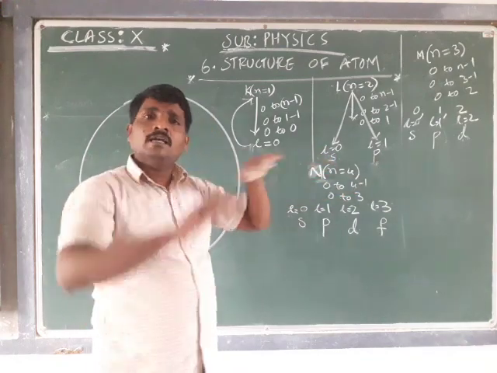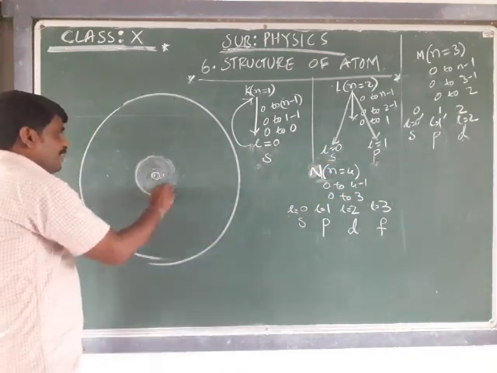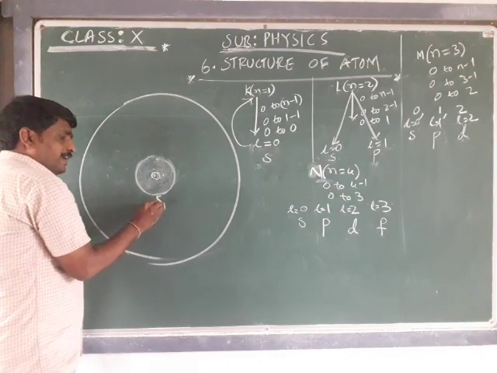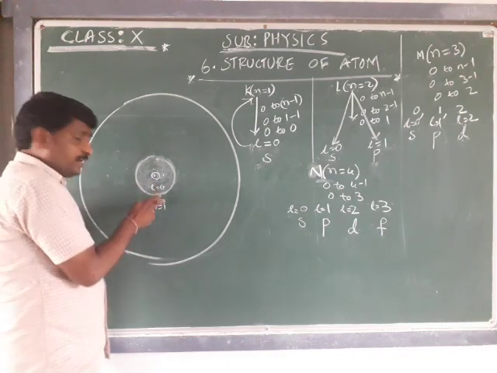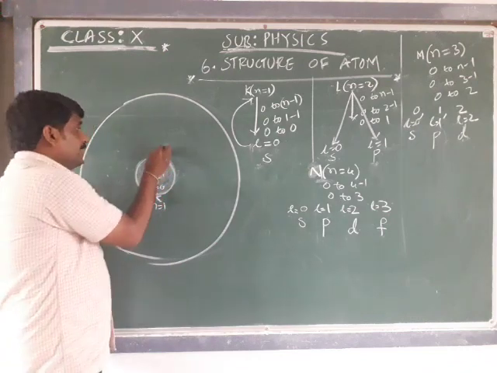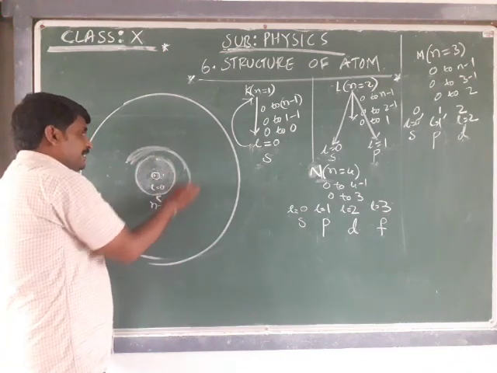How is the S subshell a sphere? If I refer to the first shell subshell, L is equal to 0, there exists one more sphere upon the sphere.